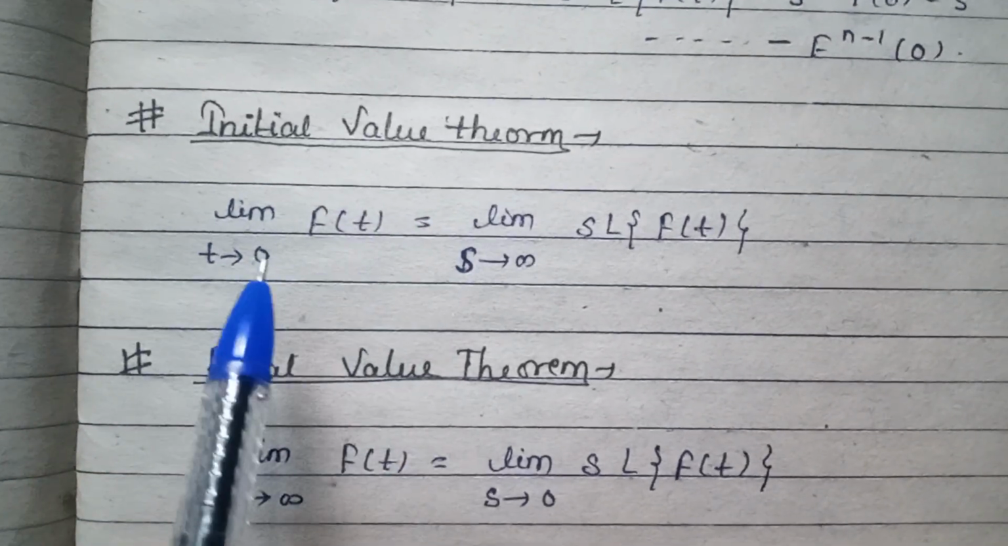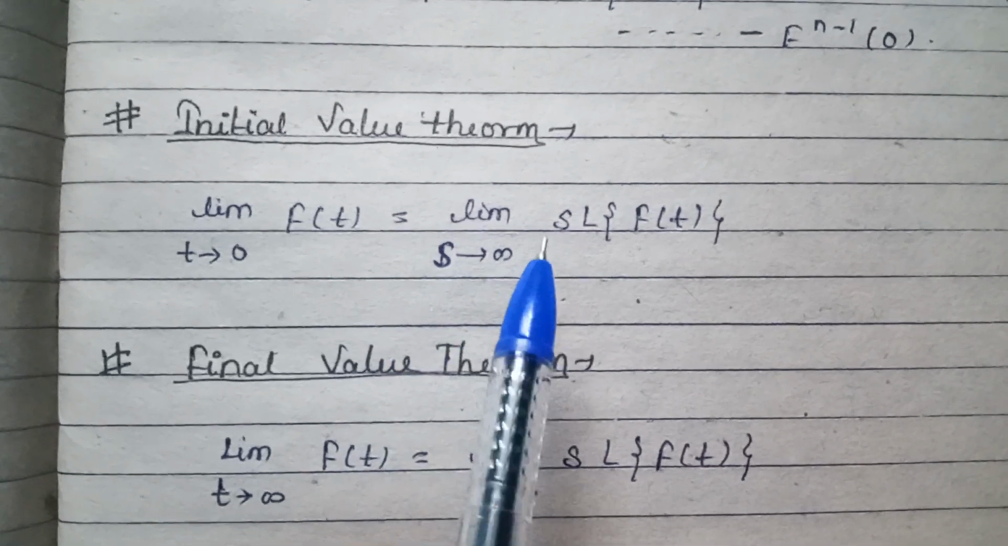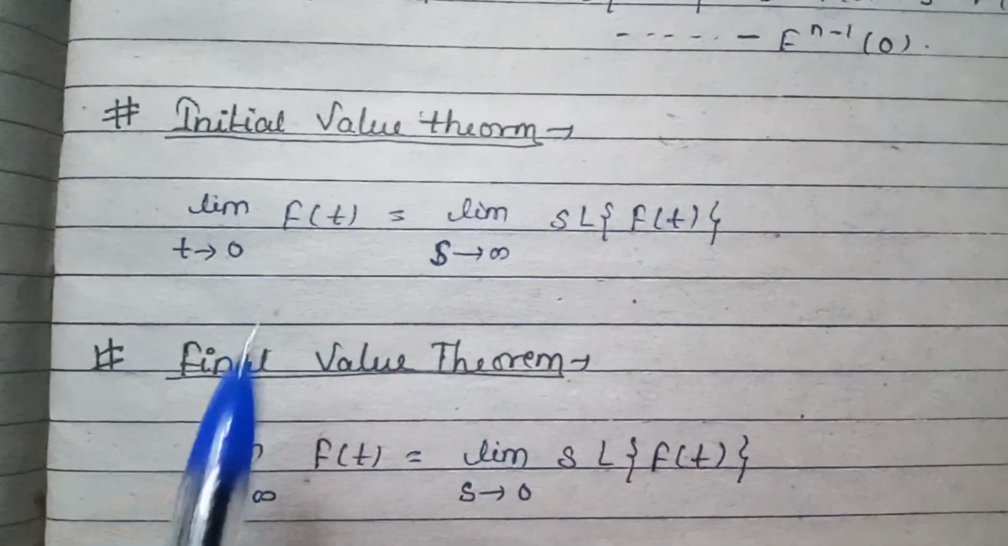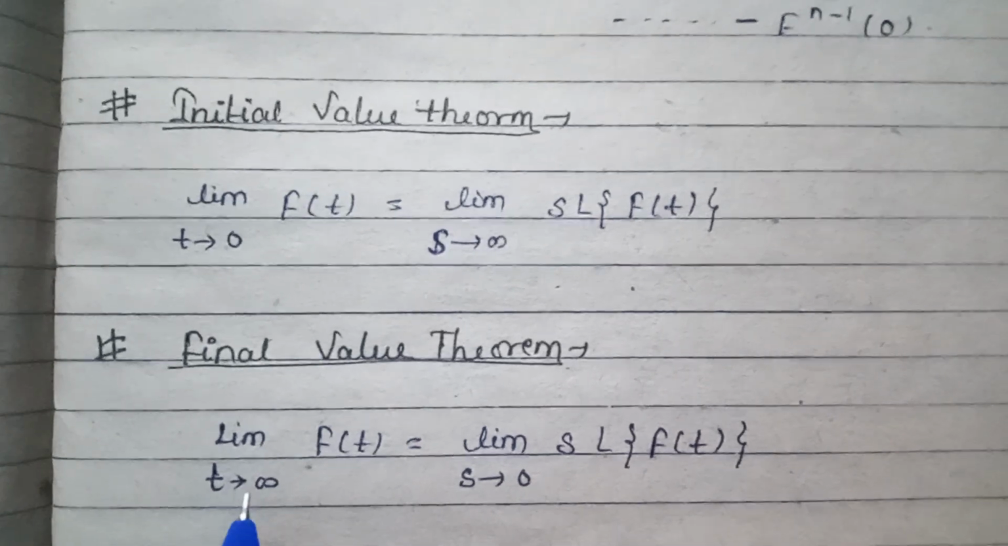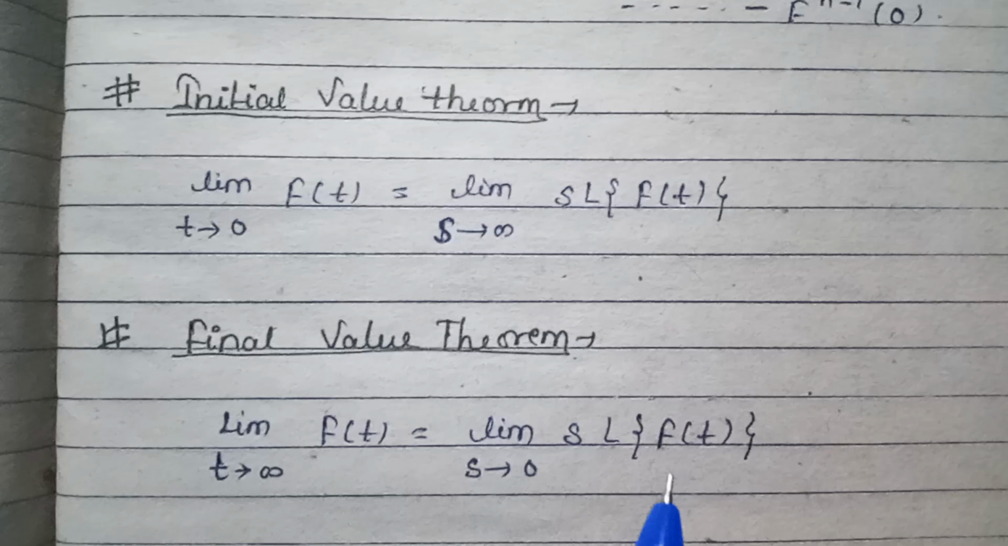The initial value theorem: limit t tends to 0 of f(t) is equal to limit s tends to infinity of s Laplace of f(t). And the final value theorem: limit t tends to infinity of f(t) is equal to limit s tends to 0 of s Laplace of f(t).